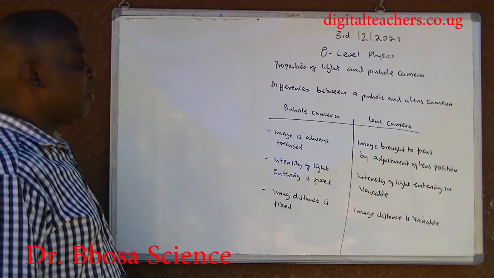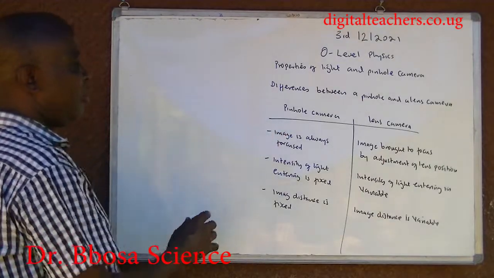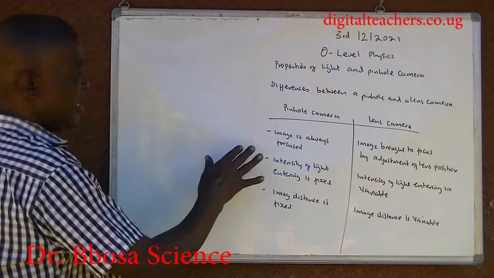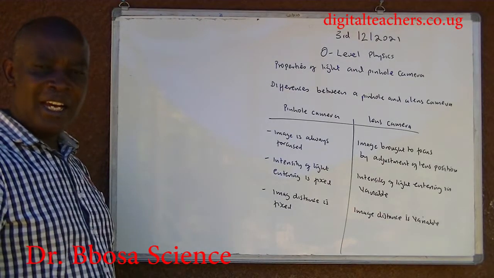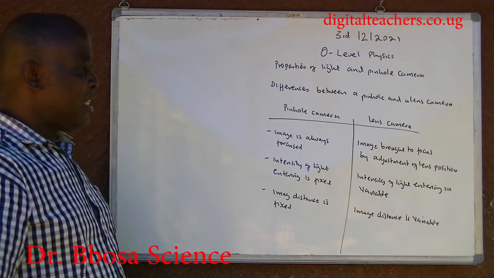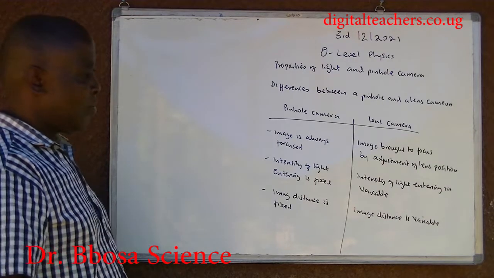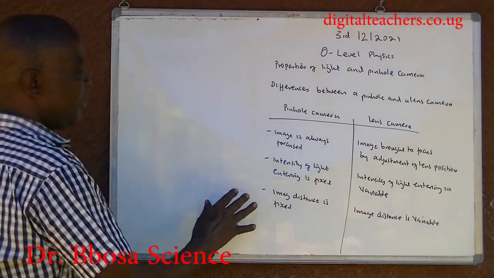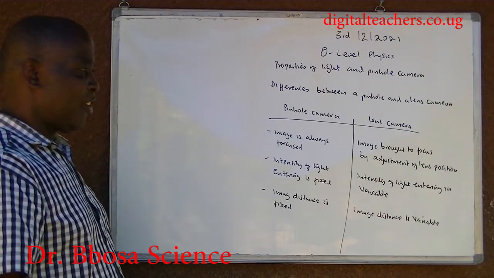Differences between pinhole and lens camera. In a pinhole camera, image is always focused. In the lens camera, image is brought to focus by adjusting the lens position. In the pinhole camera, light intensity entering is fixed.